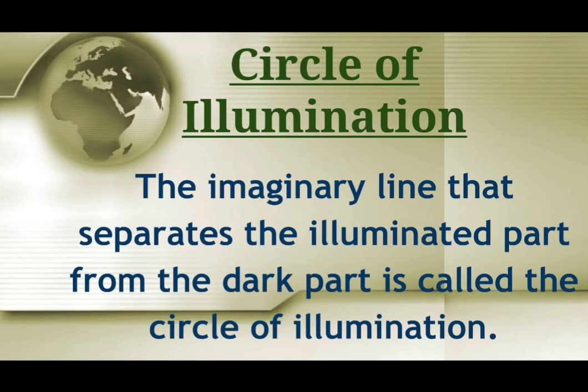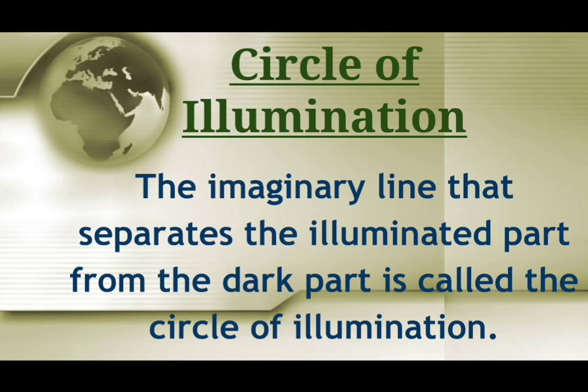As the earth rotates on its axis, some of its parts face towards the sun, while the other parts are far away from it. The part of the earth on which the light of the sun falls experiences day, while the portion away from the sun experiences night. Understand? This is the circle of illumination.